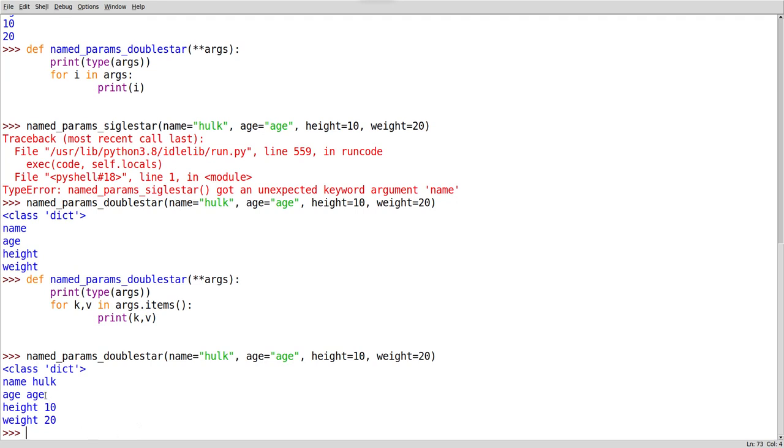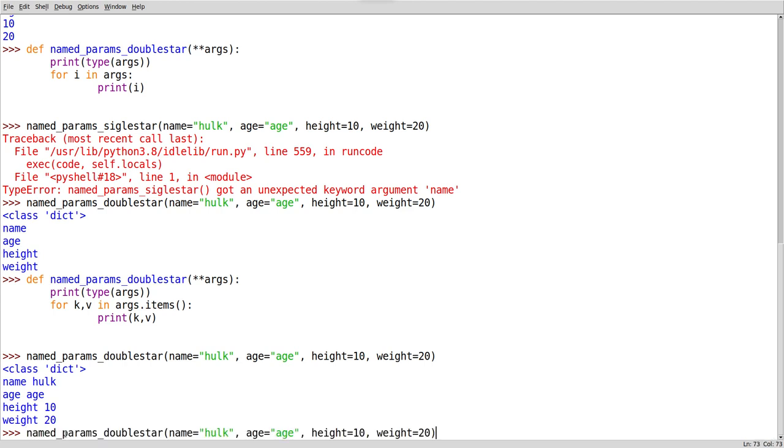See, it has given key is name, value is Hulk, key is age, value is age, key is height, value is 10, and weight is the key, and value is 20. And these are the different ways of passing parameters.